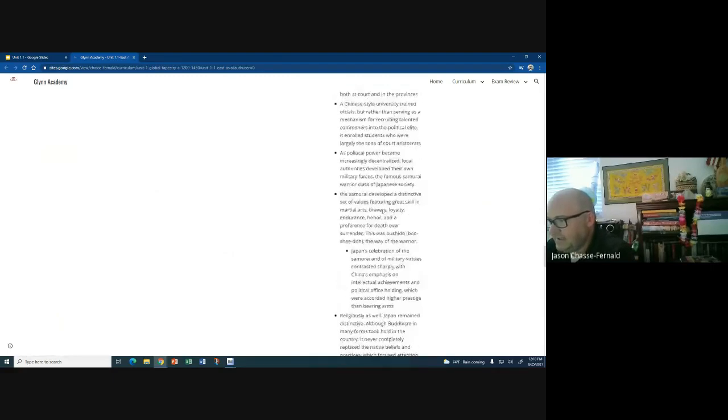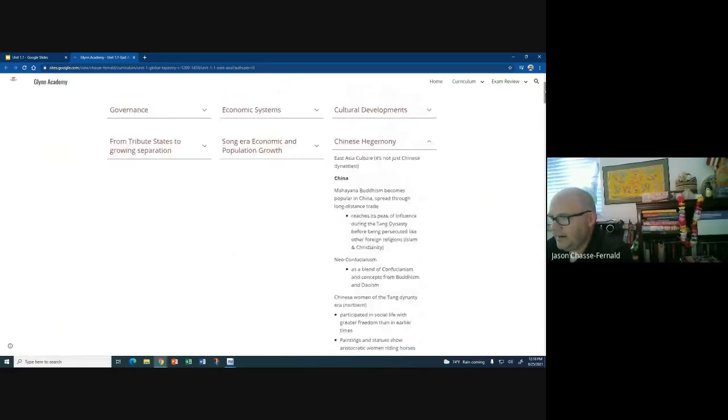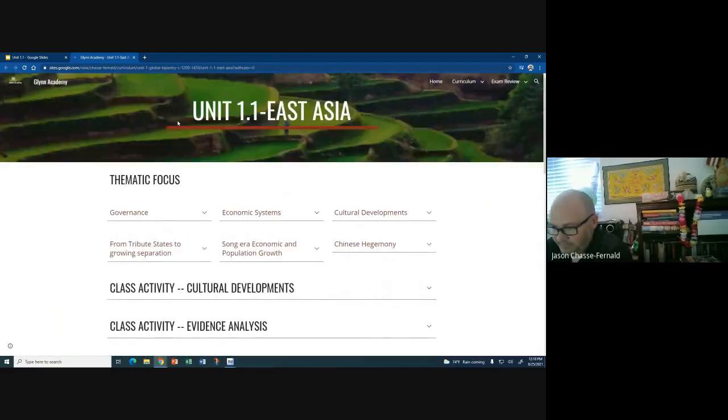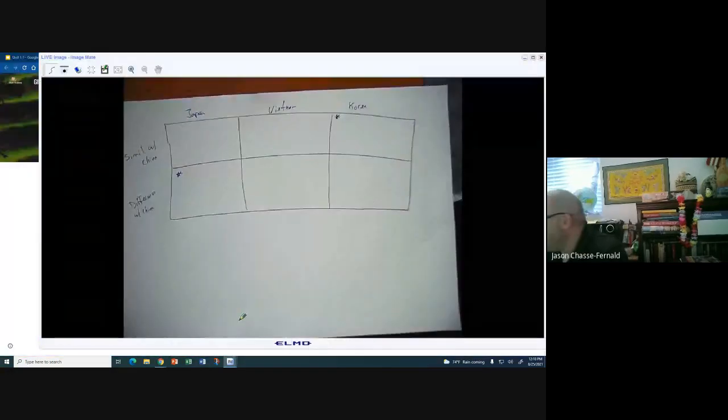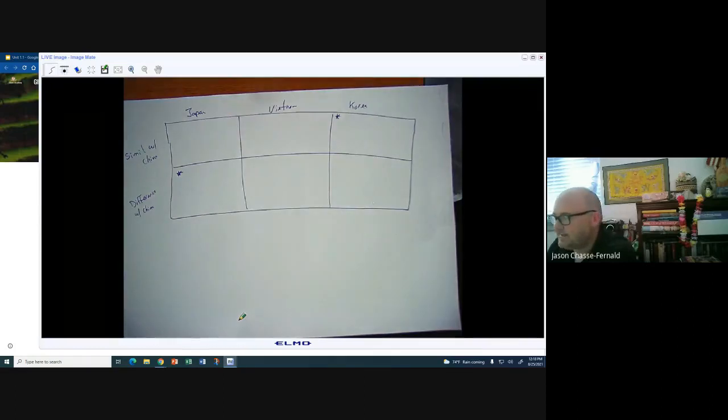This is largely your homework from last night, broken down into note form. If you can't fill this box out from your notes, then I would suggest you use the webpage to come up with some of these answers to help you out. That's what we did in class. We filled out that big chart. You do not need to submit that chart today. It's just something that we did as a class activity.